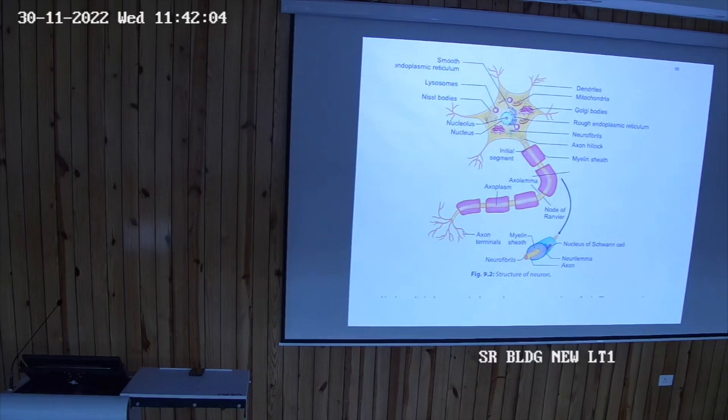The important part, look at this cell body. Here you are seeing the short processes, which are named dendrites, and one long process, the axon. So the point is this: we classify the neurons on the basis of how many processes they have. Definitely the axon is single. Keep this in your mind. The axon is always single. Only the number of dendrite processes will differ.